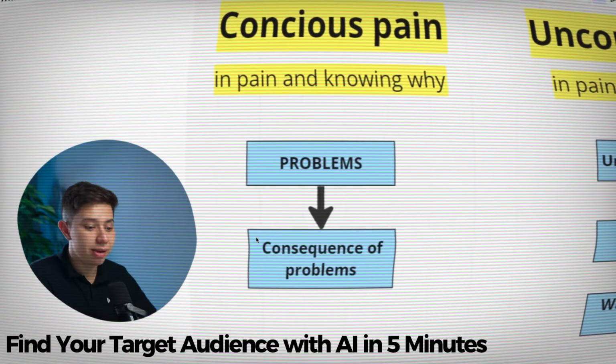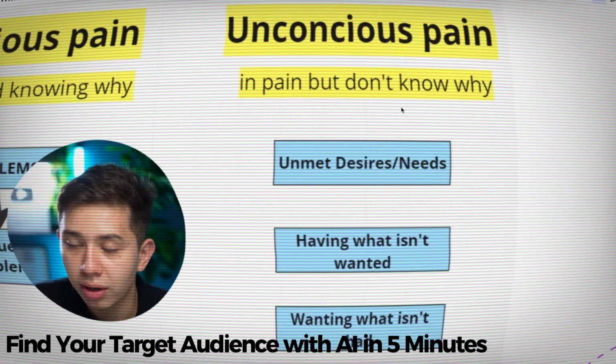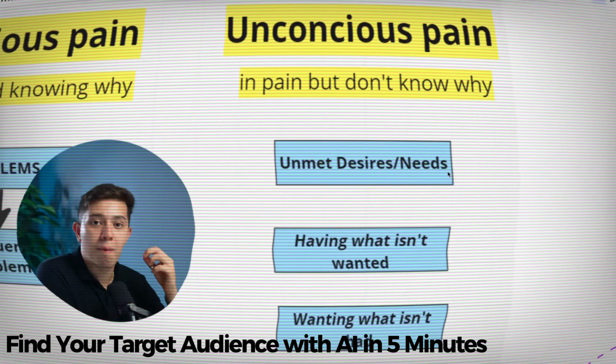Now, if you want to know exactly how we do that, here is the video that you need to watch. This is the most important video when it comes to audience research, and it's the one thing that every brand gets wrong. And for that reason, their messages are wrong. And for that reason, they get ad fatigue. And for that reason, their CPAs go high.